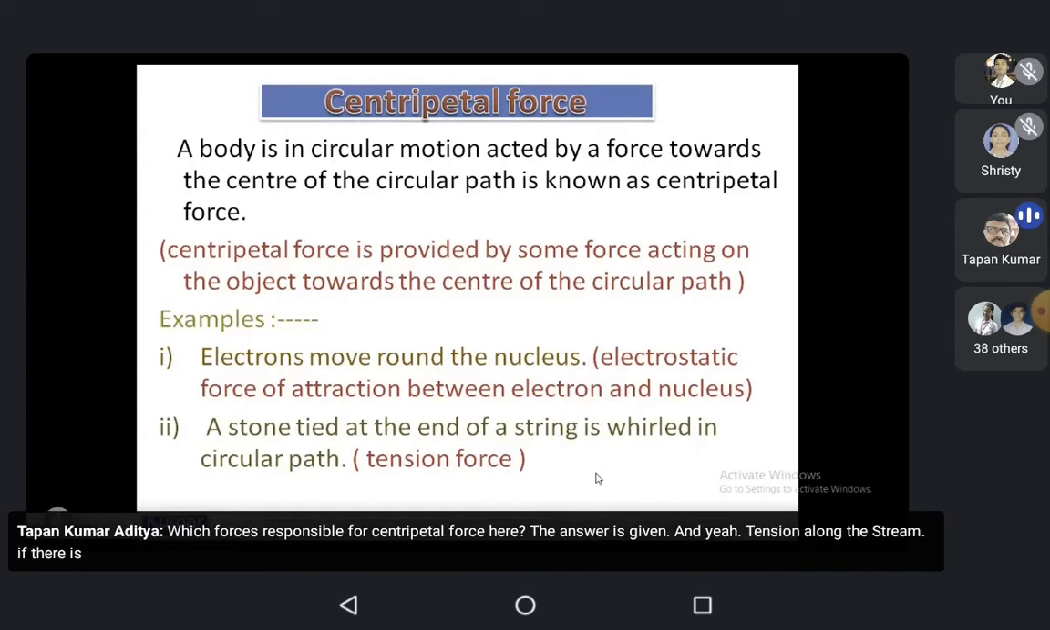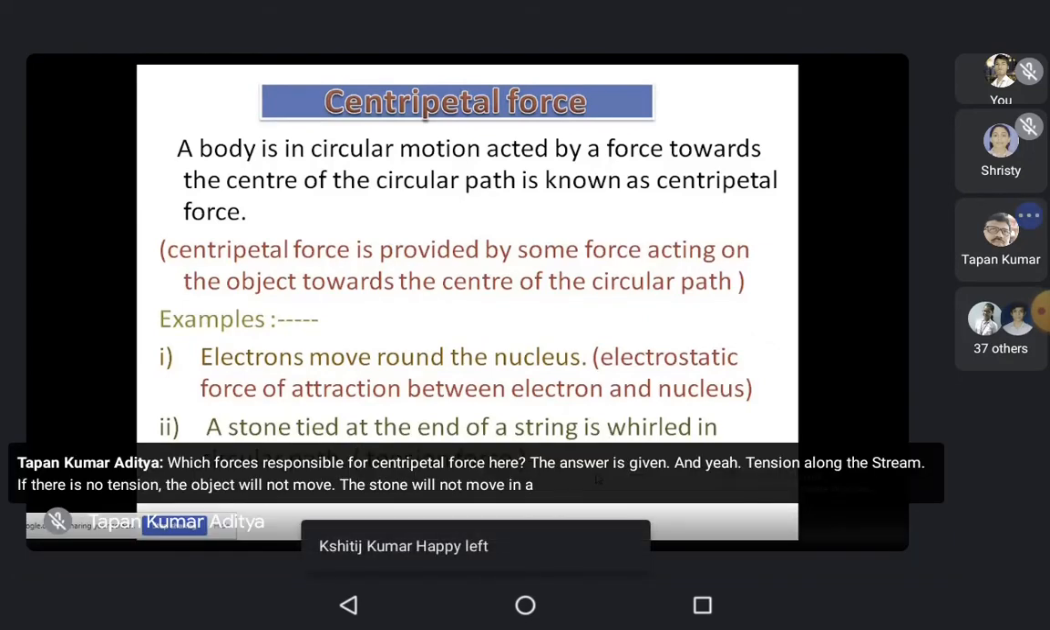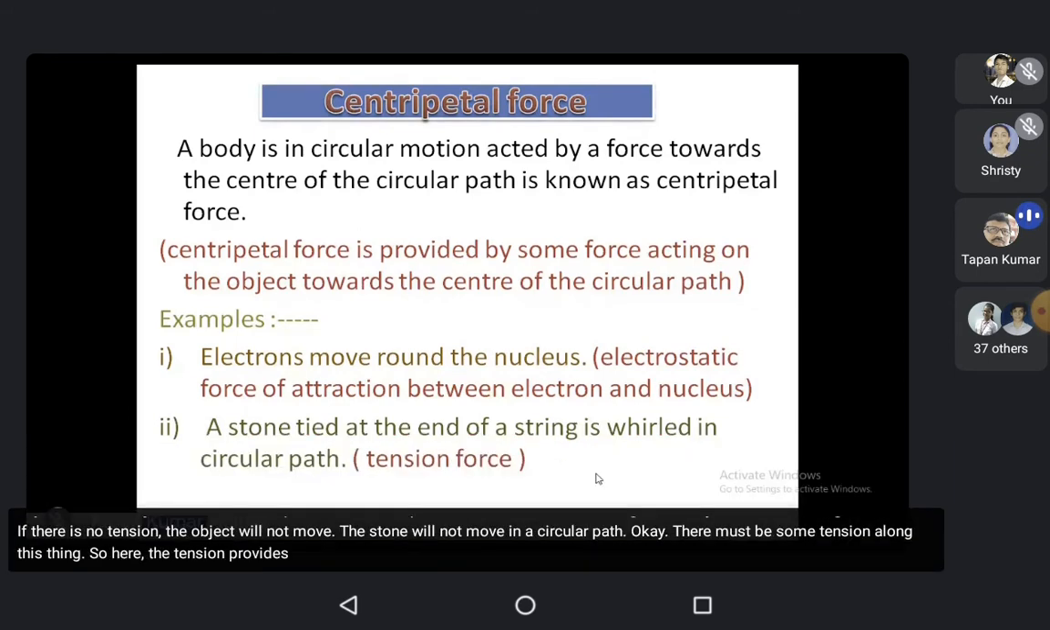If there is no tension, the object will not move. The stone will not move in a circular path. Okay? There must be some tension along the string. So here the tension provides the centripetal force. Okay? Is it clear to all of you?